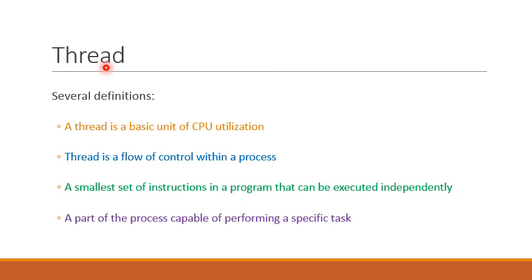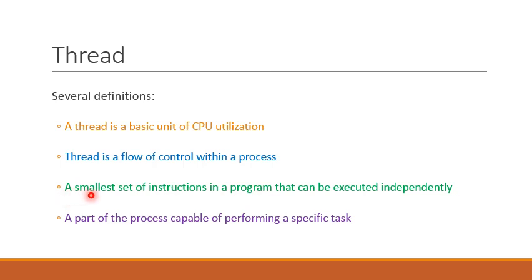What is a thread? There are several definitions of a thread. The simplest definition is a thread is a basic unit of CPU utilization. Yet another viewpoint is thread is a flow of control within a process. Flow of control means the execution order of program instructions. Hence, thread describes in what order program instructions will be executed.